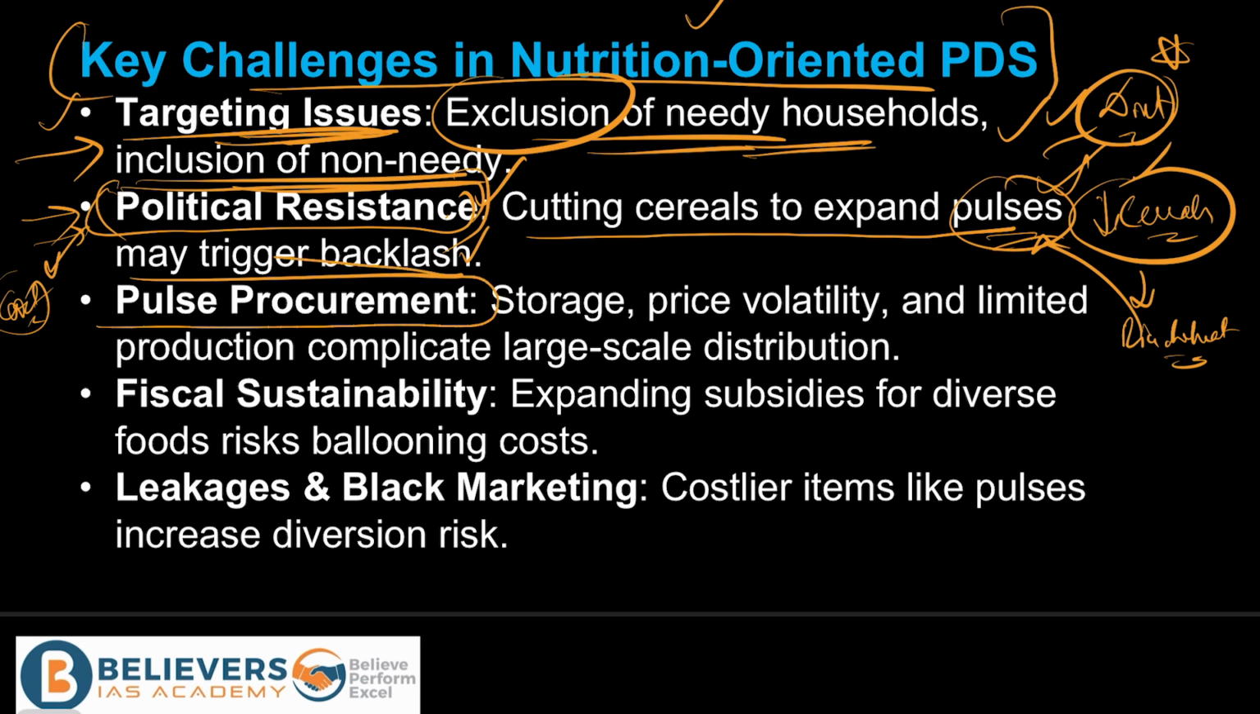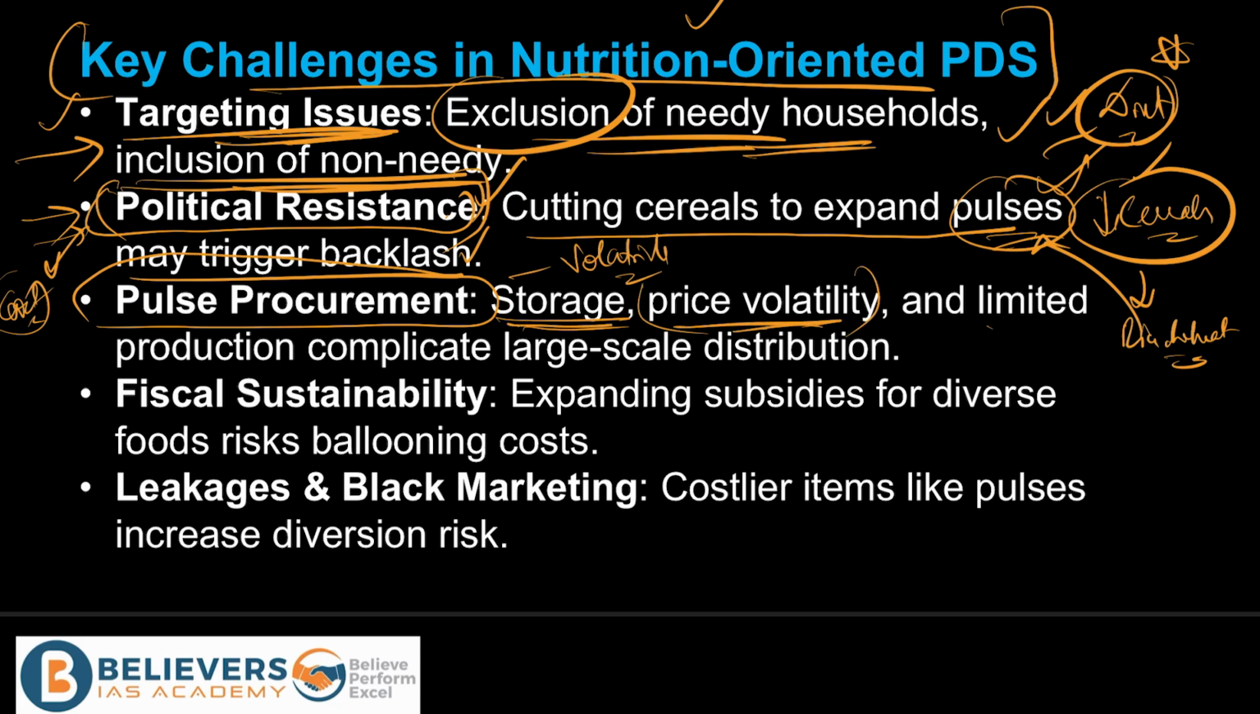And third is pulse procurement, because the rate is very volatile. With any sudden change in the quantity of pulses, the rate diminishes or increases very rapidly, and hence the storage is also difficult.